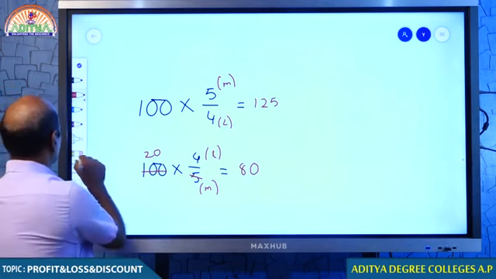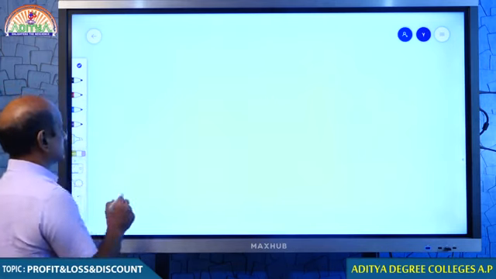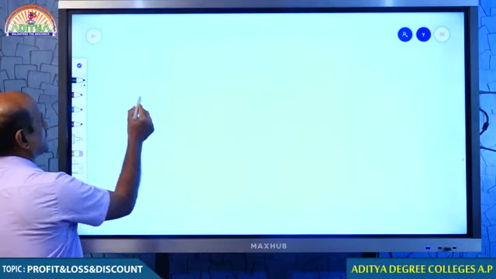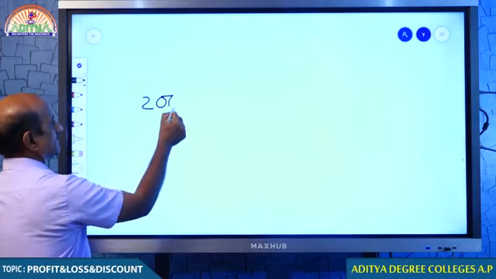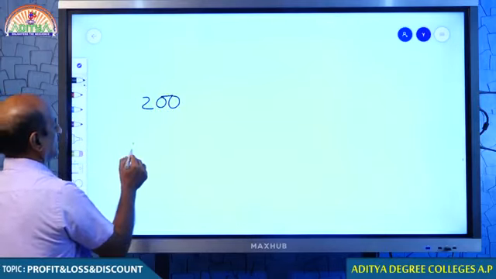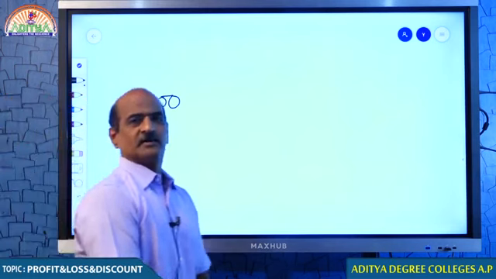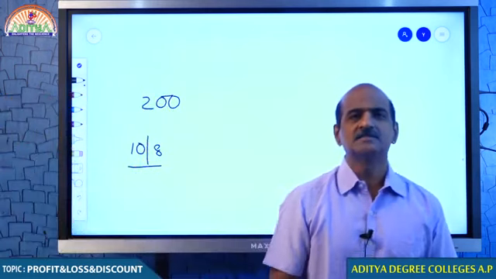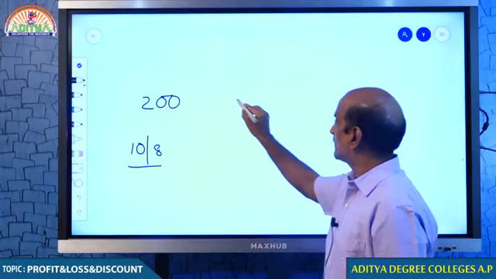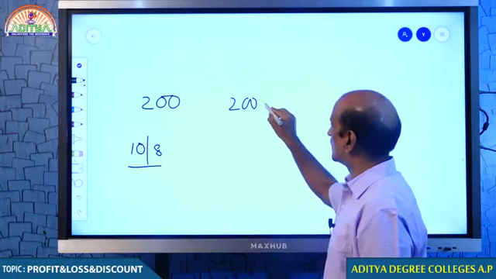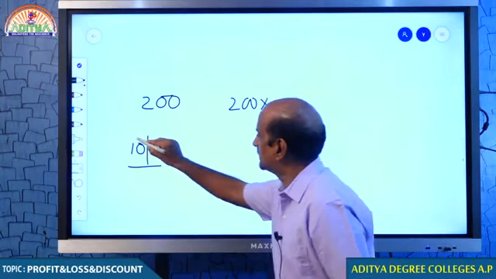Come on, students. One more point I just want to give you. Let me suppose that I have 200 rupees with me and I have two numbers, one is 10 and another one is 8, right? Point number 1, I want to increase 200. If I want to increase 200, this number should be taken in the numerator and this number should be taken in the denominator.